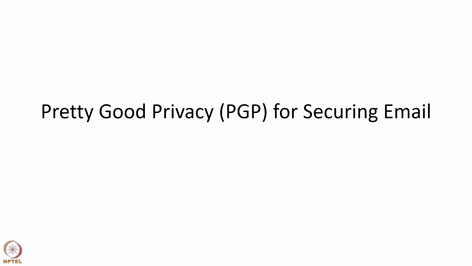So this concludes our discussion of the email architecture in the internet. We now discuss how to secure email. We'll discuss two systems for securing email. One is PGP, or Pretty Good Privacy, and the other is S/MIME. So we start with PGP.